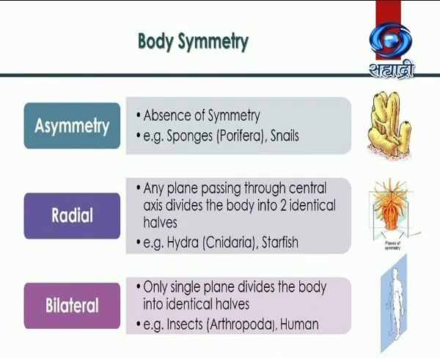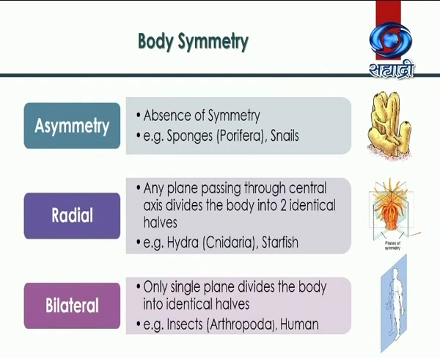The next criteria is symmetry. Symmetry means how the body parts are arranged so that we can cut it into two equal halves. So there are two possibilities now. Either we can cut it into two equal halves or not.